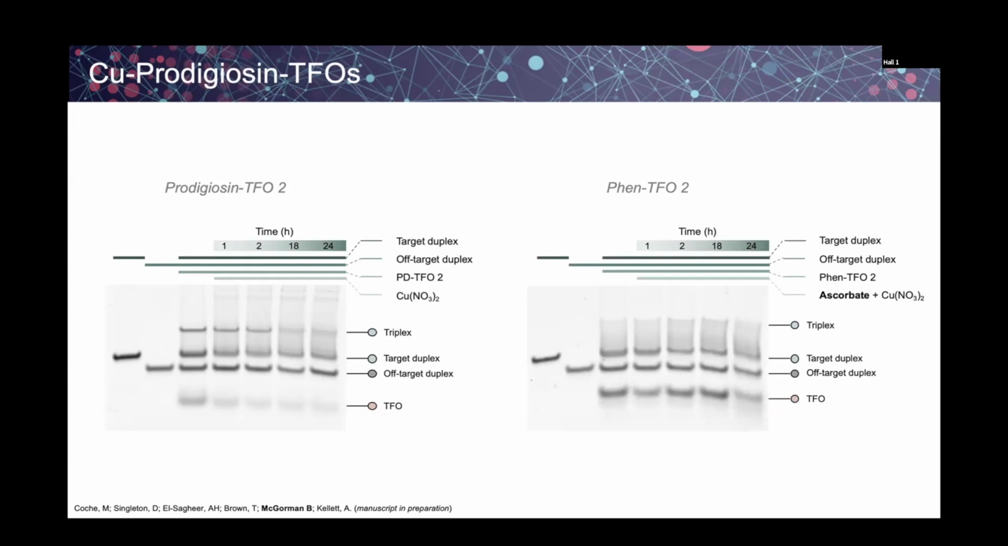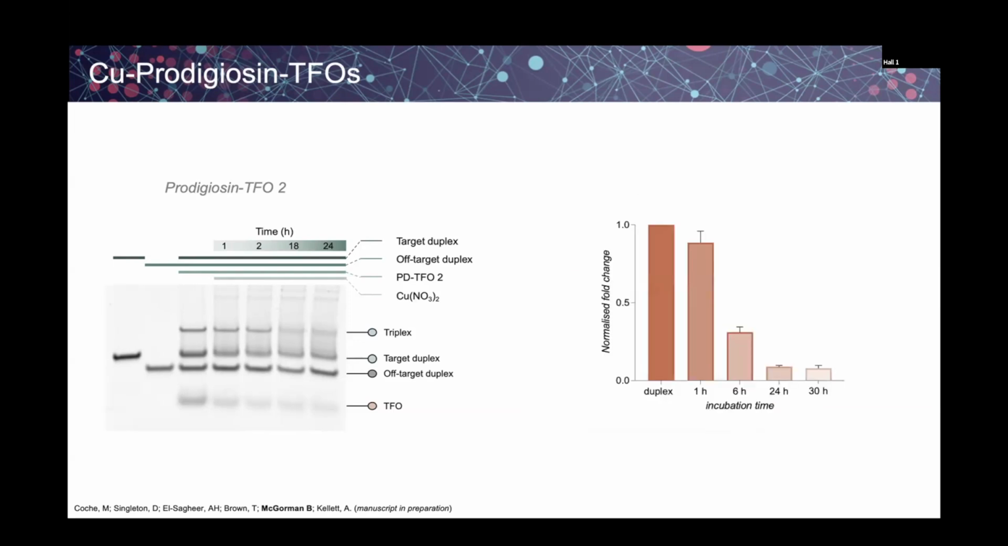also really poor at forming a triplex in this instance. And we get very little damage to the target, but there's also some damage to the off target. So this kind of shows that the proteosin not only can allow for self-activated cleavage, but it also stabilizes triplex formation. We then quantified this using qPCR, and we can see that at 6 hours, we get about a 70% reduction in the DNA, and at 24 hours, it's almost completely ablated.